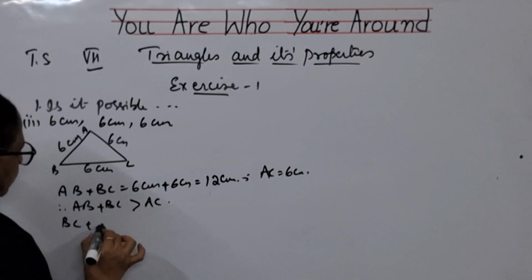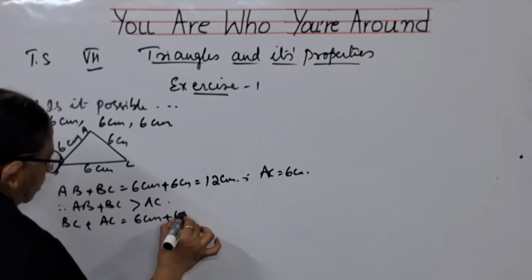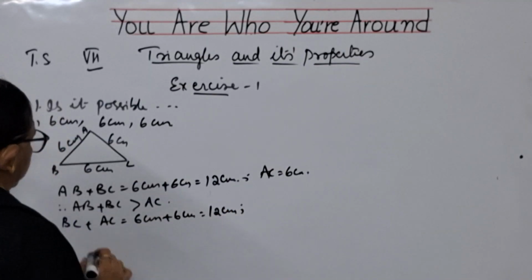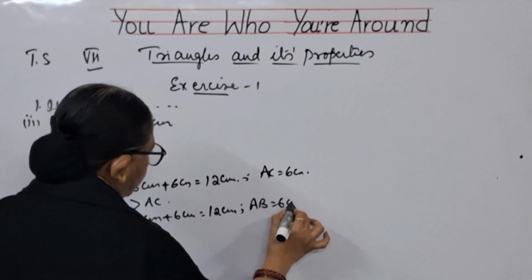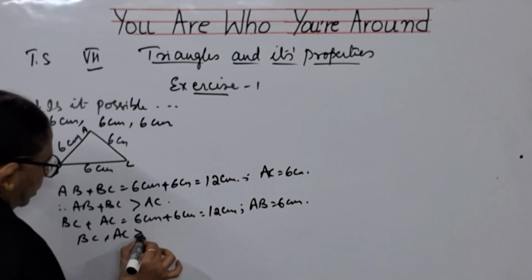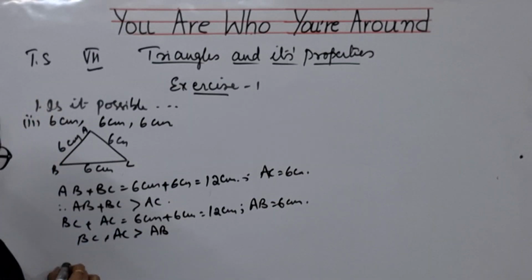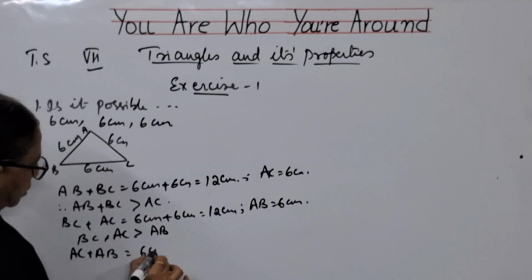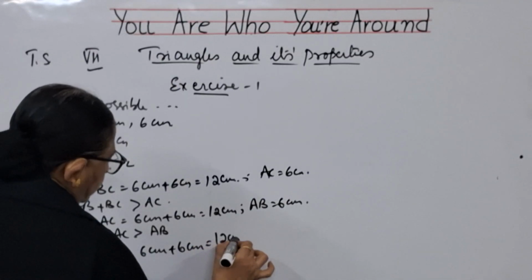Now, BC plus AC is equal to same 6 centimeters plus 6 centimeters is 12 centimeters. The third side is AB, which is equal to 6 centimeters. So we will be saying that BC plus AC is greater than AB. And go for the third one, that is AC plus AB. This is again 6 centimeters plus 6 centimeters, 12 centimeters.